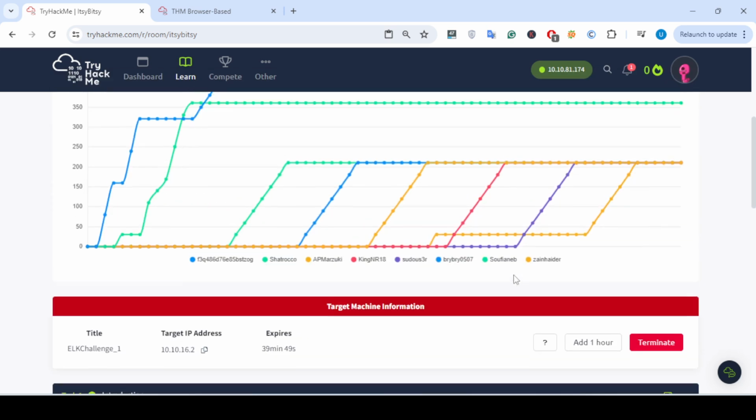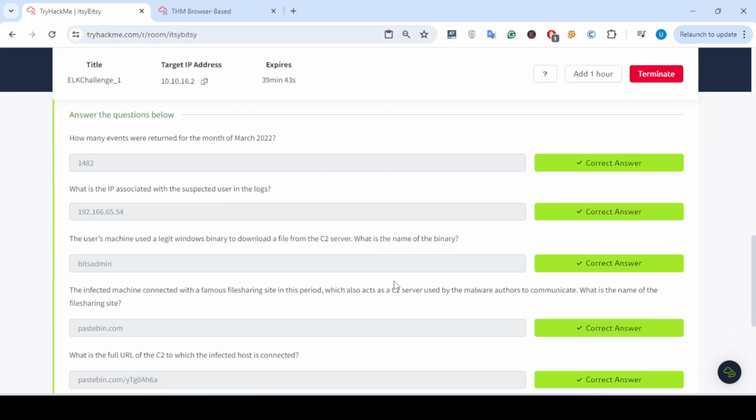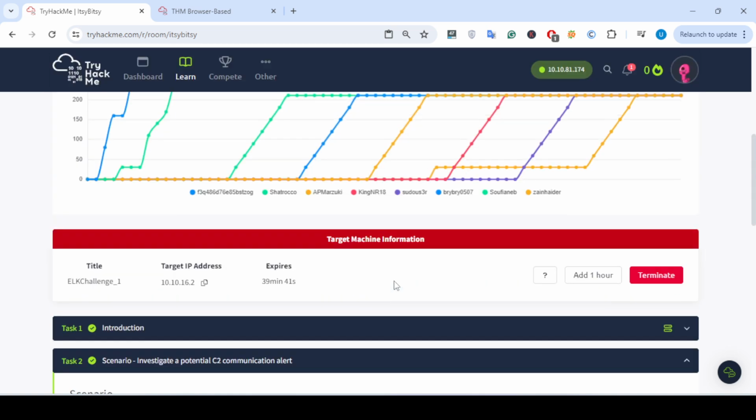So guys, this is all about this CTF. It's a very simple and interesting CTF. You should definitely go through it to enhance your skills.